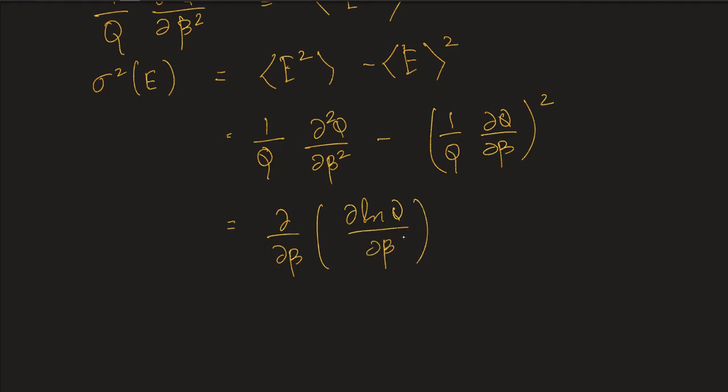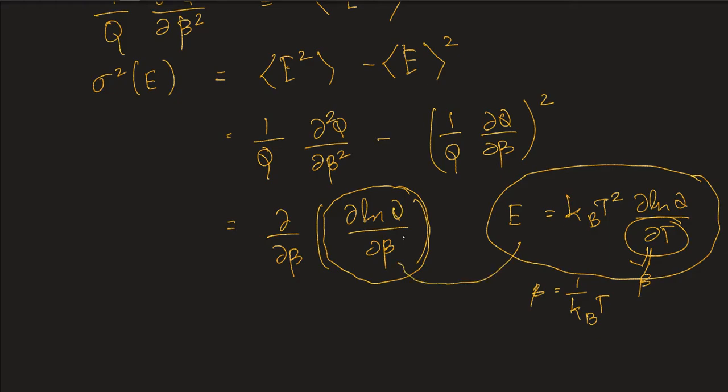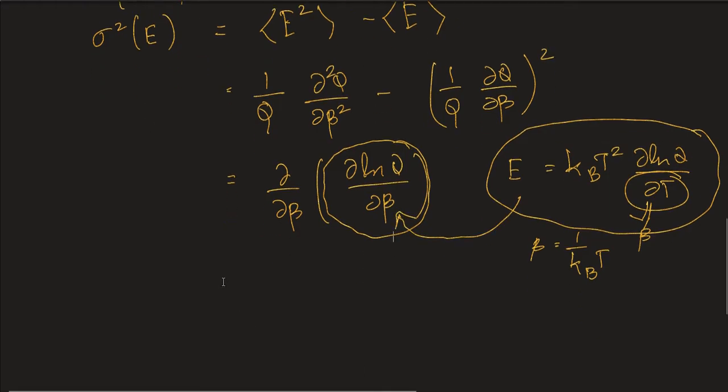Okay. So now we can see that we have already seen this kind of a function before. We know that the total energy E is given by this particular expression, and we know that the temperature is somehow related to beta, because we know that beta equals 1 by kBT. So we can represent this whole thing in terms of E here. So that's what we're going to do here.